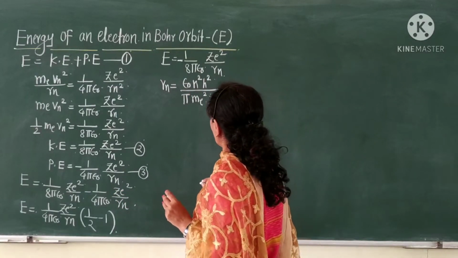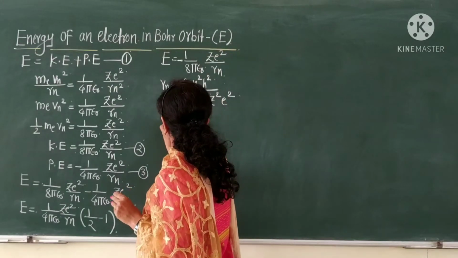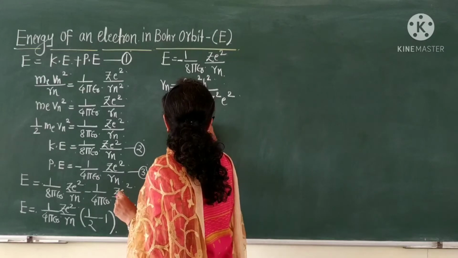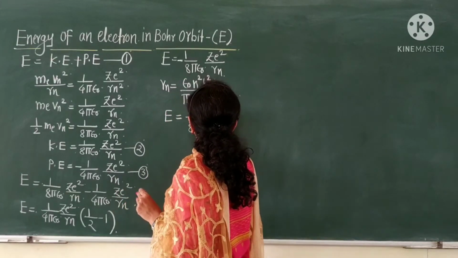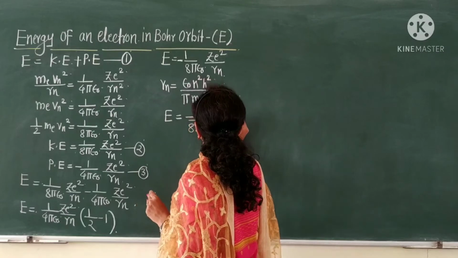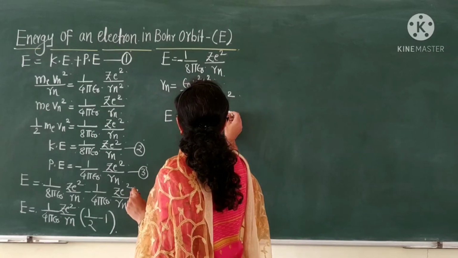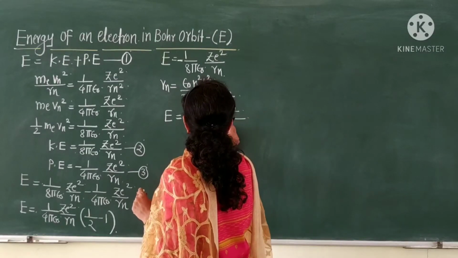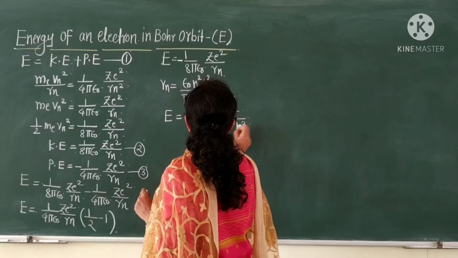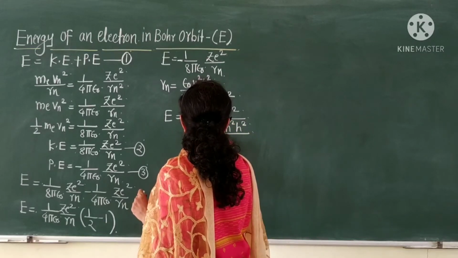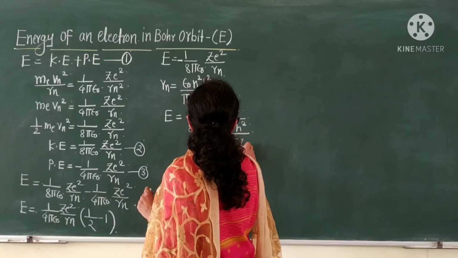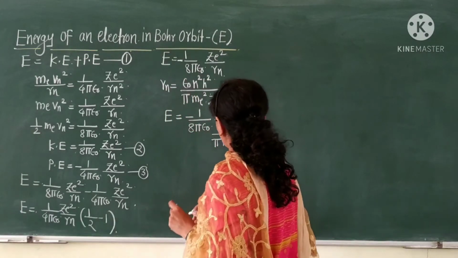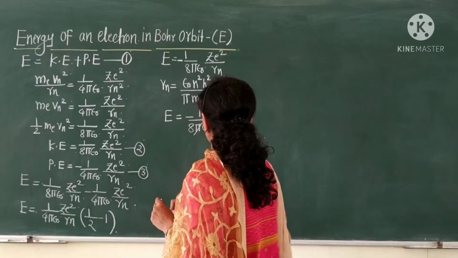Put this substitution here. Therefore E is equal to minus 1 upon 8 pi epsilon naught Z e square upon rn, where rn is epsilon naught n square h square upon pi me Z e square. Therefore this pi gets cancelled with this pi.